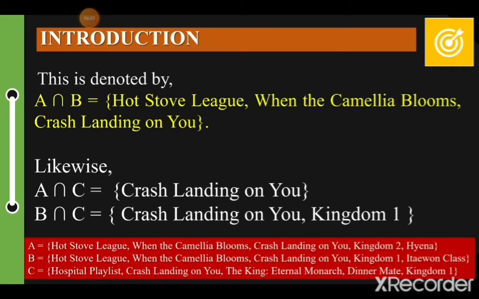And also, your B intersected with C is Crash Landing on You and Kingdom 1. So, makikita mo na yung B natin, yung Crash Landing on You can be found on both set A and set B. And also, your Kingdom 1 can be found on your set A and set B. Kingdom 1, ito. Set A and set B. And the other cannot be found in that set A and set B.